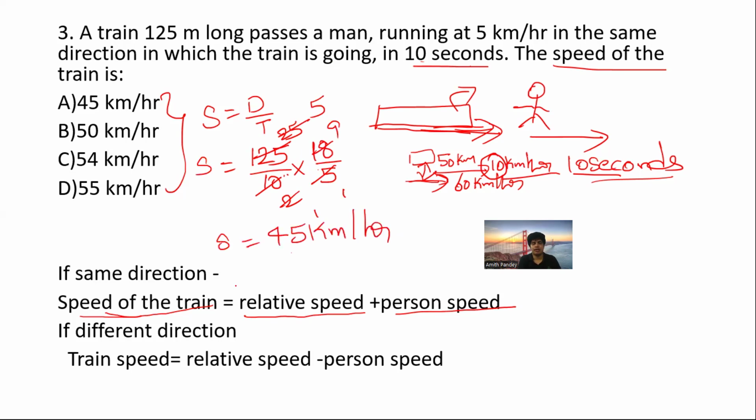Fine. Now, this is my relative speed. Why? Because this is the time which is taken to cross the person. That's relative time. So if I divide the distance by relative time, I'll get relative speed. So if relative speed is 45 and person speed is 5, then what will be the speed of the train? It will be 50 kilometer per hour.